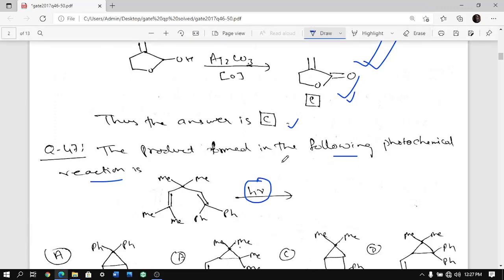Okay, so in this di-pi-methane what happens is, see when you see H, two things can happen. One is a pericyclic reaction and one is a photochemical reaction.